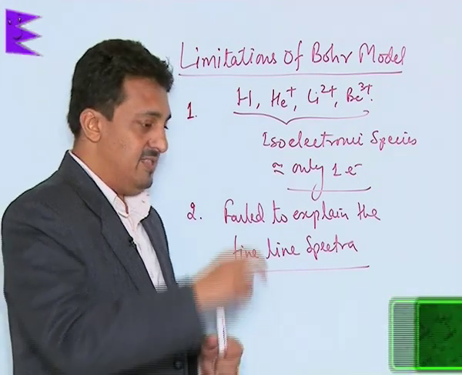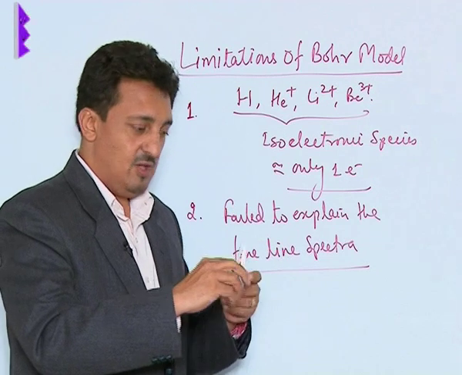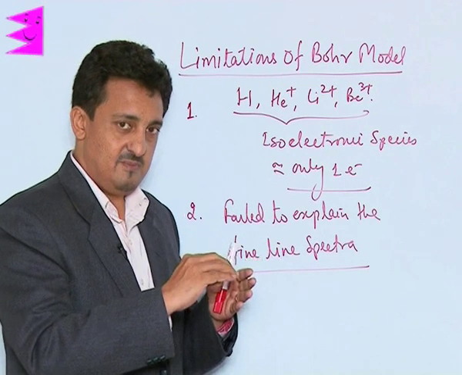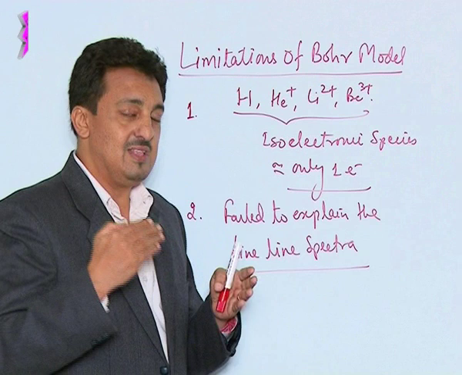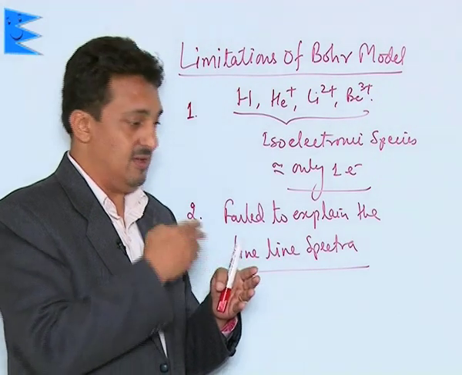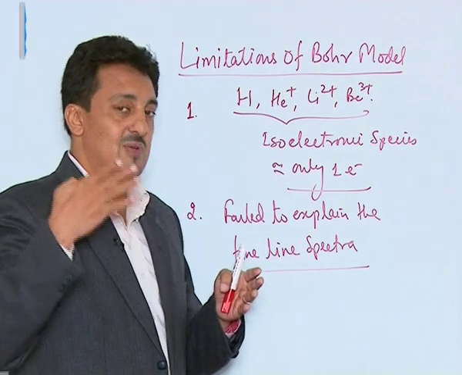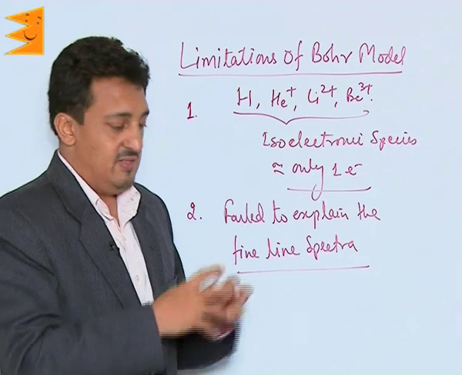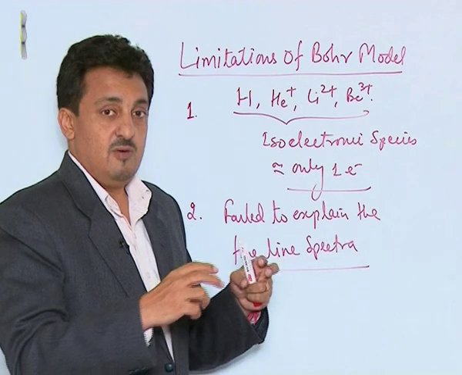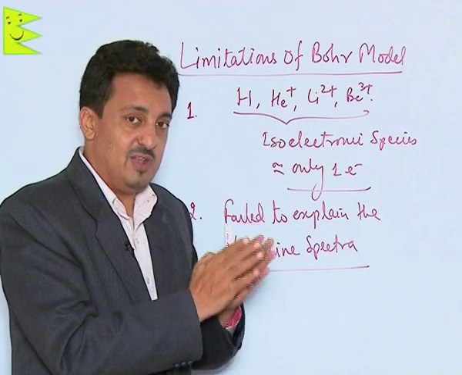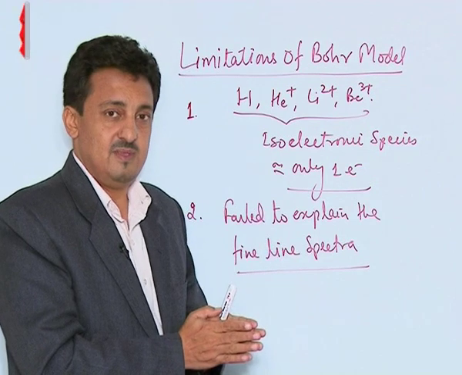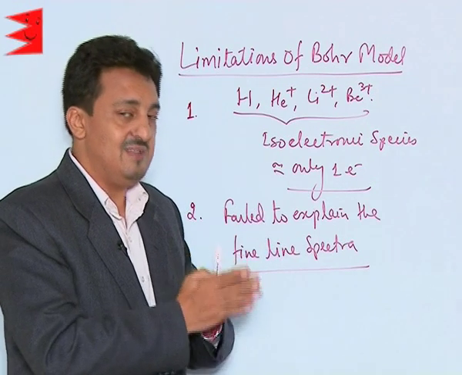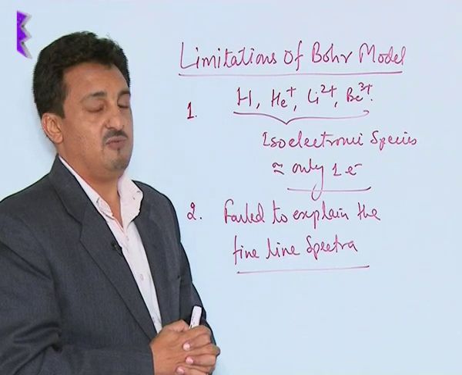When the same line spectra is obtained by allowing the EM radiations coming out from any source to pass through electric and magnetic fields, the spectra we got was divided into further fine lines, and that is why it is called fine line spectra.